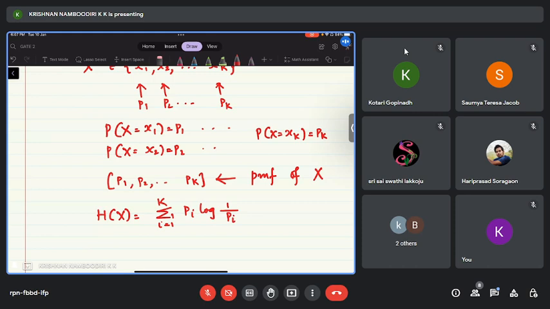So this is the definition of the entropy function: H of X equal to summation i equal to 1 to K, Pi log 1 by Pi.